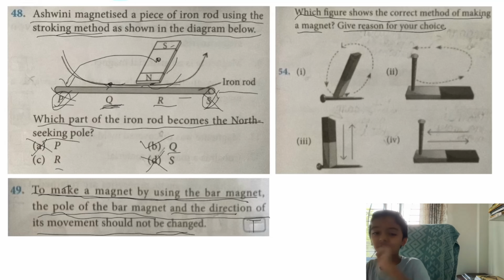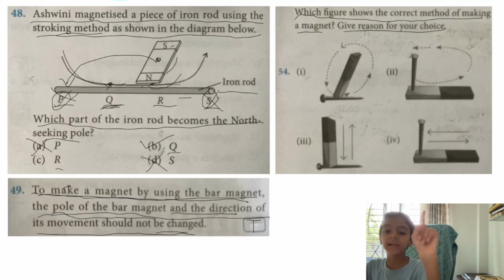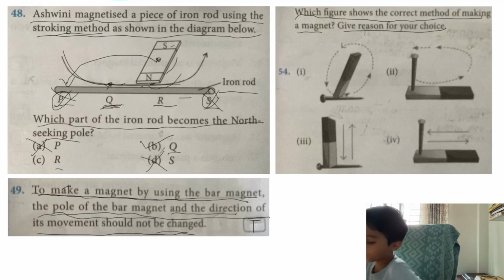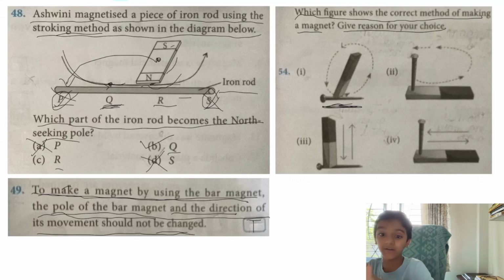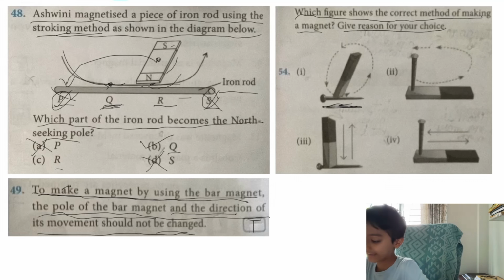Let's start with the first option. And I'm telling you only one option will be correct in this question. So first option, let's observe carefully. Here a magnet is there. They are saying that it is placed here. This is the iron nail you can see over here. It is placed on the iron nail, then stroked and lifted, and it is repeatedly stroked by the stroking method I demonstrated previously. It is being stroked on an iron nail. And so this is the correct method.